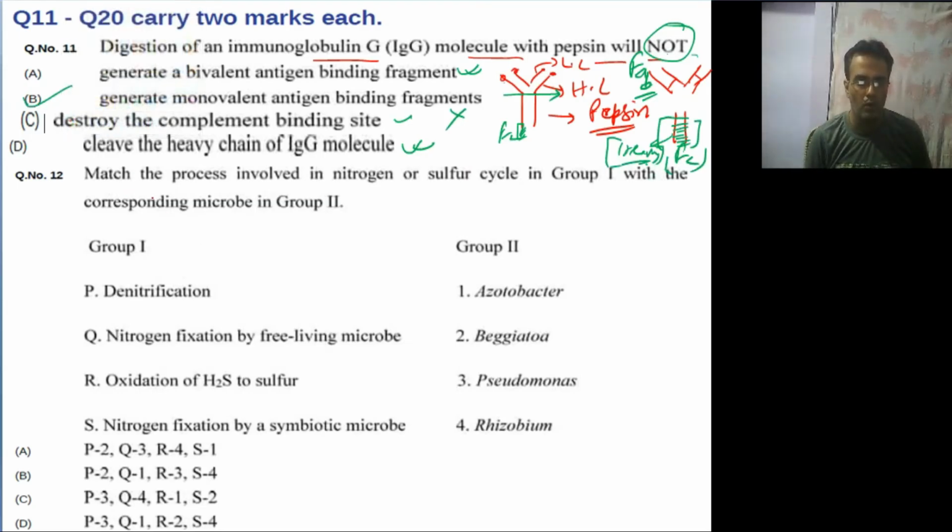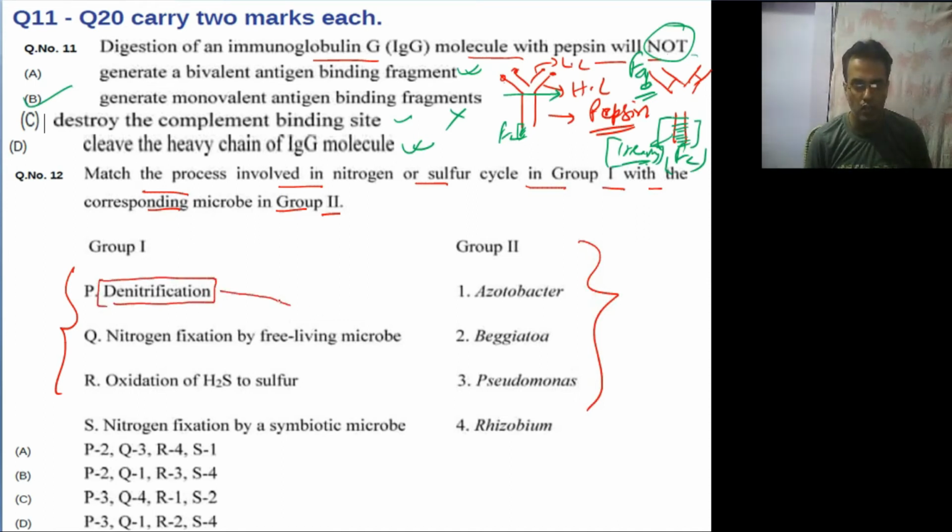Match the process involving nitrogen or sulfur cycle in group 1 with corresponding microbes in group 2. So denitrification is always done by Pseudomonas. Nitrogen fixing by free-living microbes, Azotobacter. Oxidation of S2 to S will be Beggiatoa, and nitrogen fixation by a symbiotic microbe, Rhizobium.